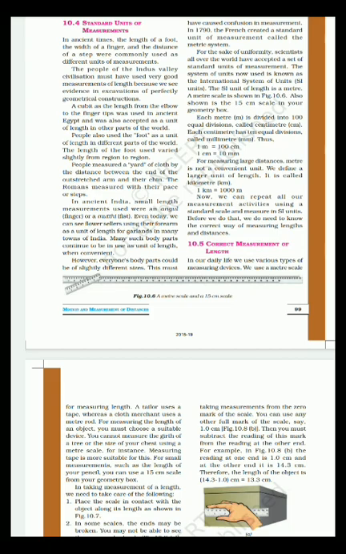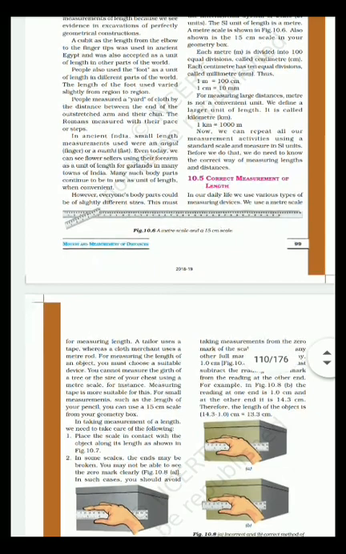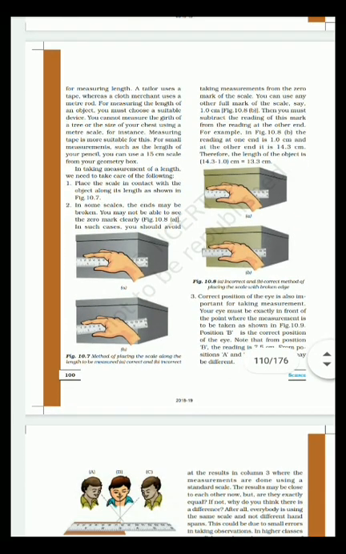Correct measurements of length. In our daily life, we use various types of measuring devices. We use a meter scale for measuring length. A tailor uses a tape, whereas cloth merchants use a meter rod. For measuring the length of an object, you must choose a suitable device. They are telling about the different measuring tools used for measurements.